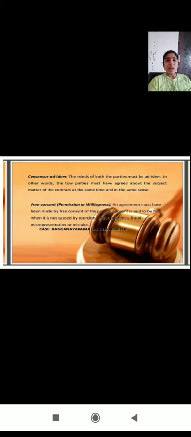For example, if B is not willing to enter into a contract with A, and A threatens to kill C, a relative of B, then by this coercion B enters into a contract. That is not free consent. Then the contract becomes void.